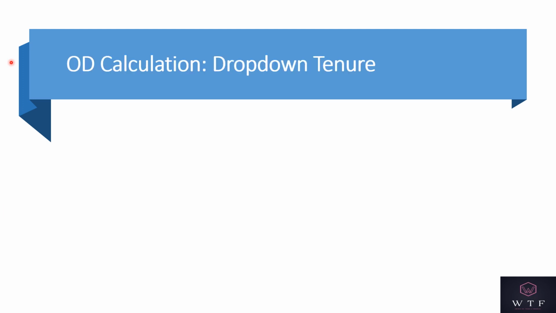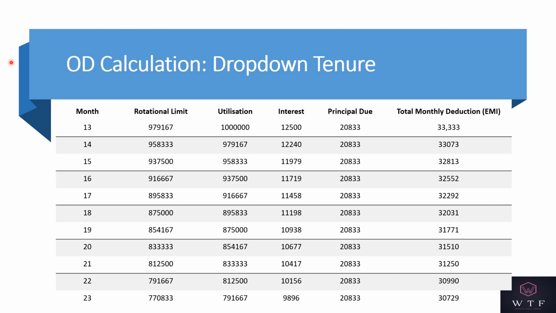So friends, now let's understand the drop down tenure. Now the fixed line tenure is over and the second year has started. The fixed line tenure was for just 1 year. So in the 13th month, the limit that was assigned to you earlier, 10 lakhs, would reduce by 20,833, which is 979,167. And interest is still charged on the previous month, so the interest remains the same. And the principal is fixed, which we calculated as 20,833.